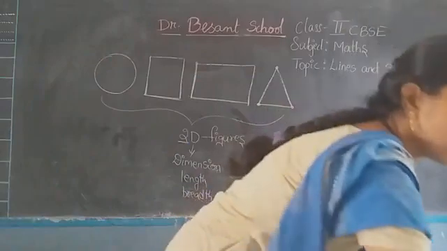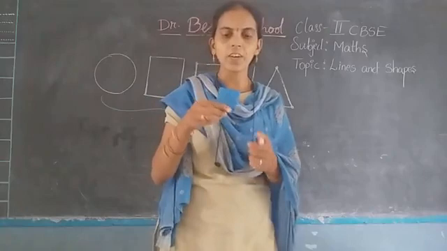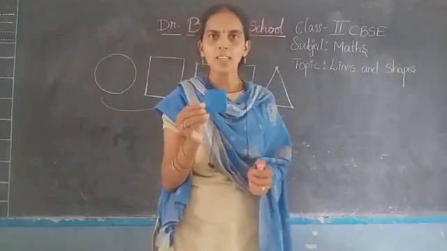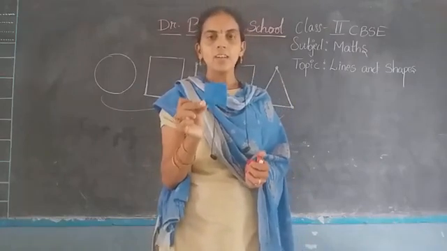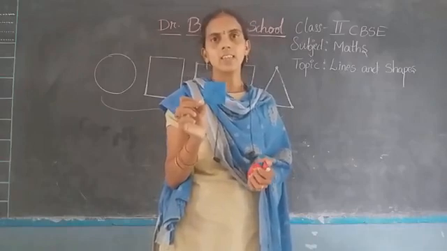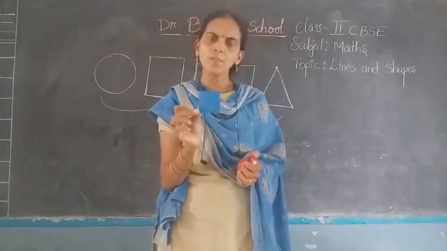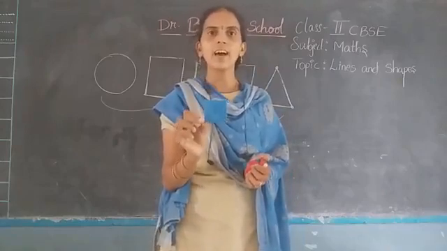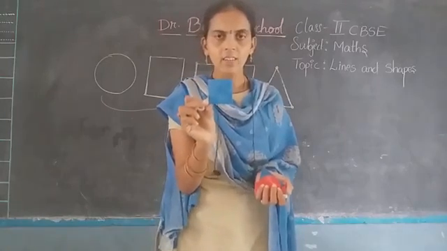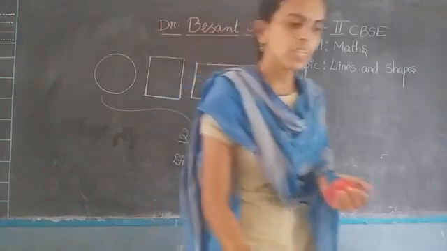Okay. See this one. What is this figure name? Yes, this is a square. Now tell me how many sides are there in a square? Yes, there are 4 sides. Are all sides equal or not? Yes, all the sides are equal in this square. How many corners are there? Good. 4 corners are there. Very good.